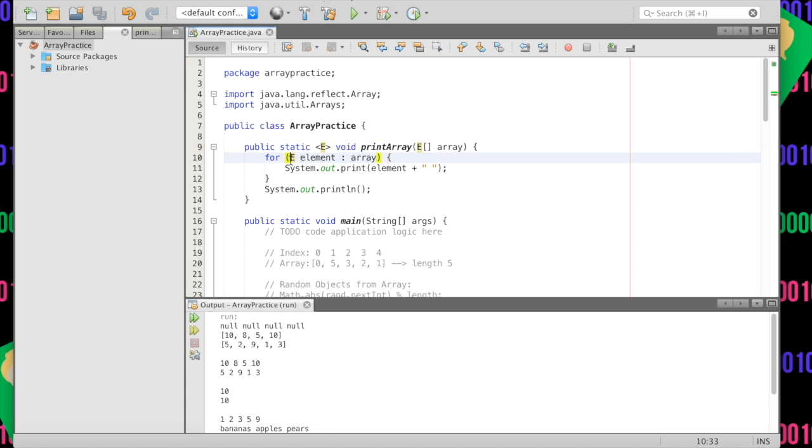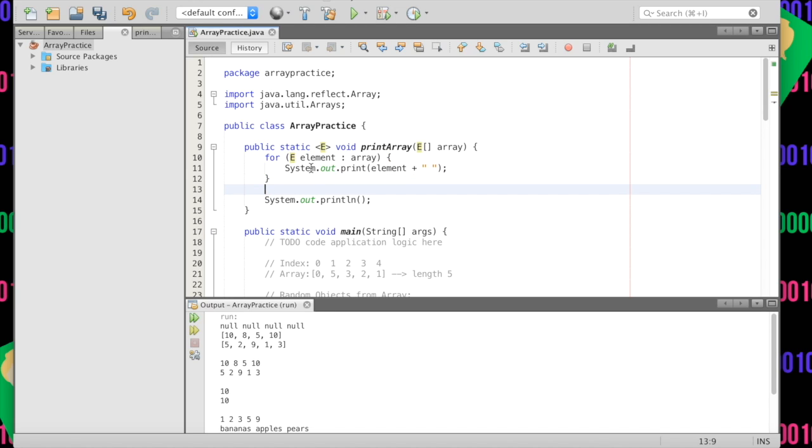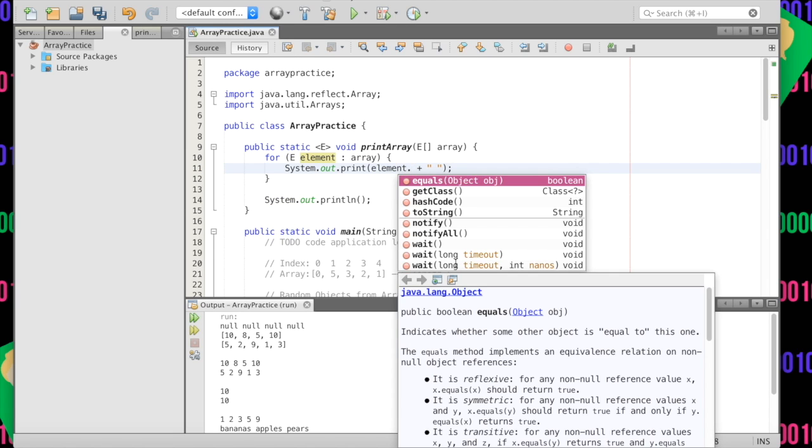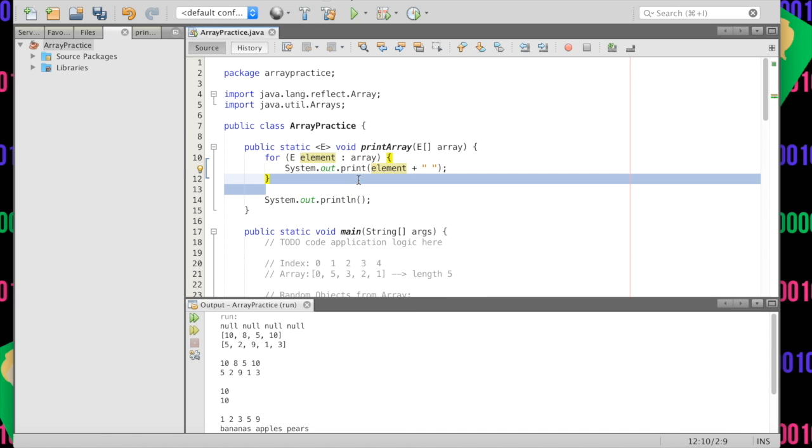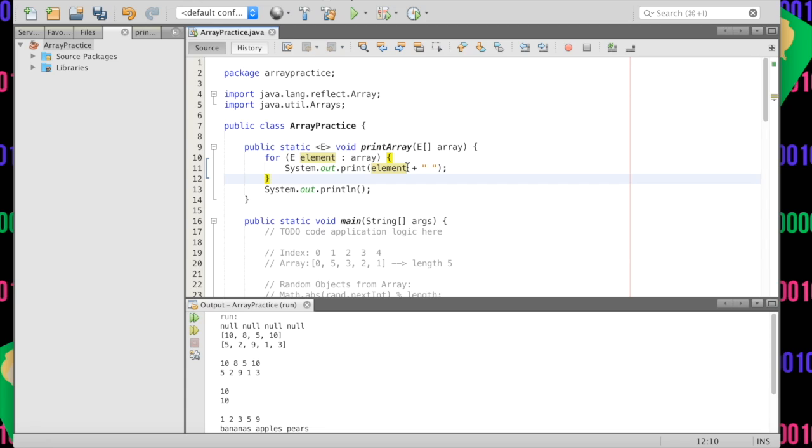Like here for our E, the disadvantage of using generics is that I won't be able to use any methods that aren't object methods. Like I can use toString, but if I do E dot, or if I do here element dot, it's only going to give me Object methods, which aren't a lot. And so the advantage is anything can come in here, but the disadvantage is that you're limited. And so what's the middle ground? Well, you can say that whatever comes into the array has to have this function. So how do we do this?